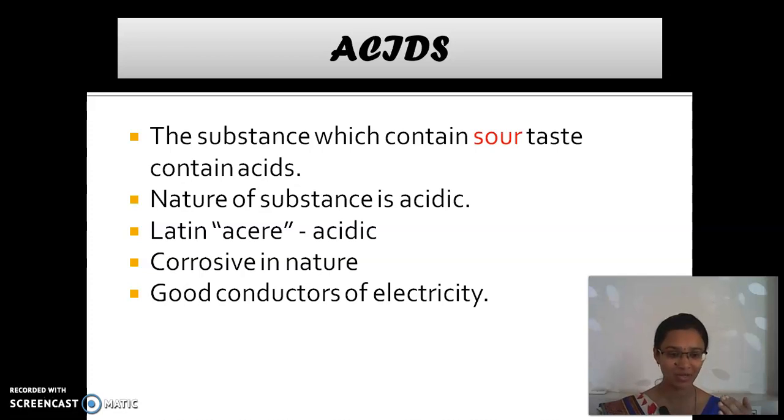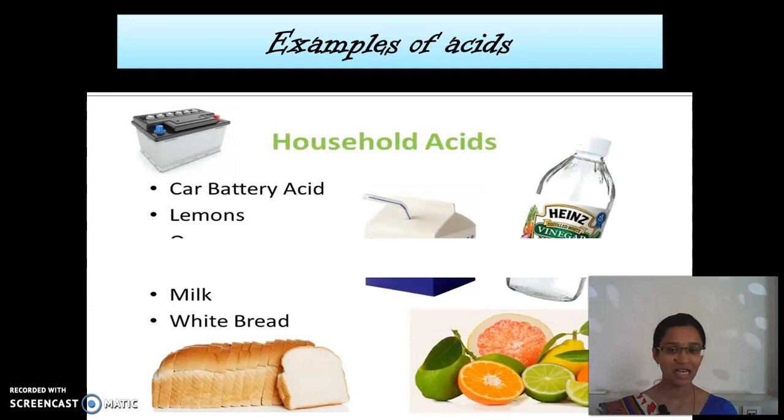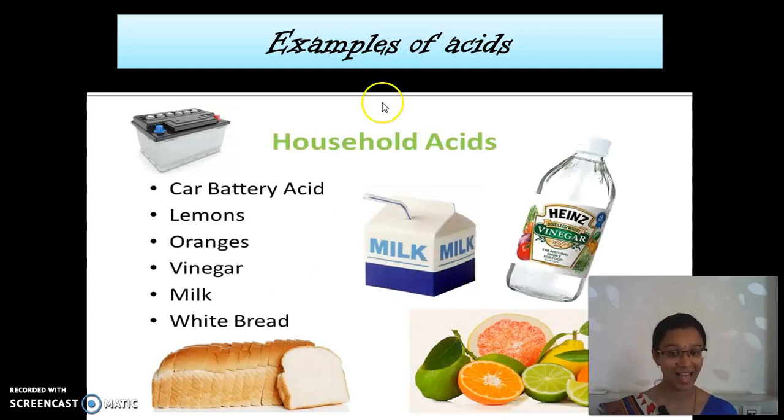Insulators, what do you mean by insulators? Yes, they do not allow current to pass through them. Okay, so these are some of the examples of acid. As I said already, car battery acid, lemon, orange, milk, everything has acid in it.